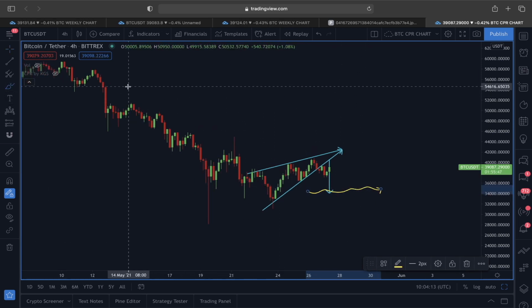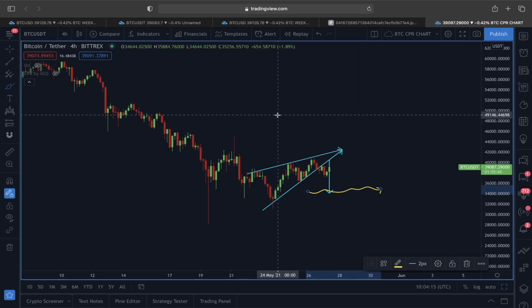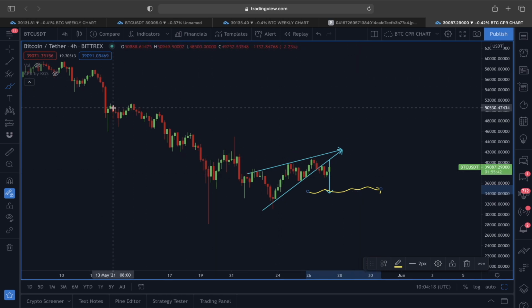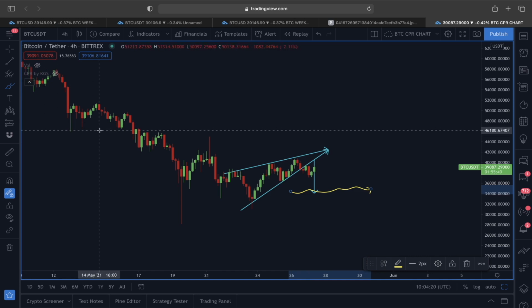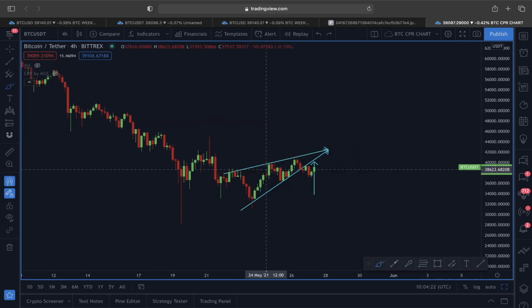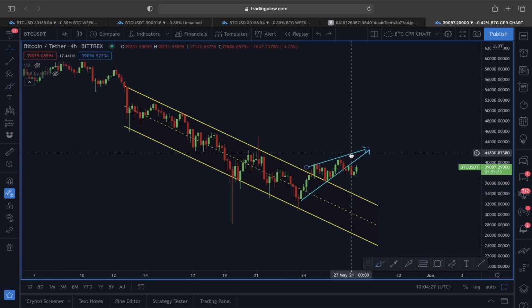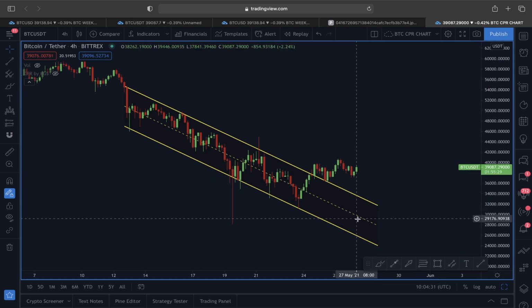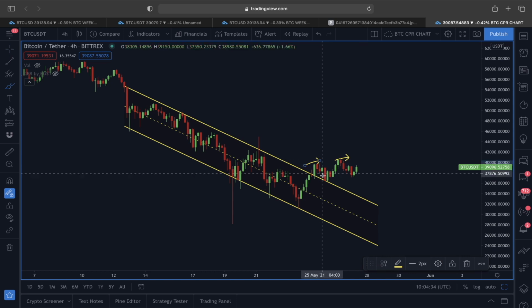And if this is actually going to play out as a continuation pattern with the inverse head and shoulder, and also this descending channel breakout scenario like this one here, let me add that one more time for you guys. The descending channel is there now, and if this is going to continue here, we can still see this here, and this here, right? Higher highs, higher lows continuation pattern could be playing out here.